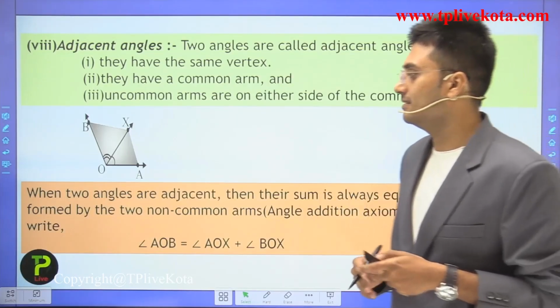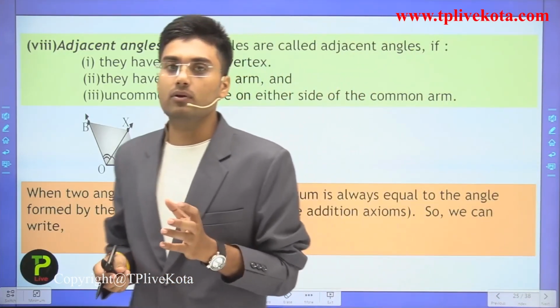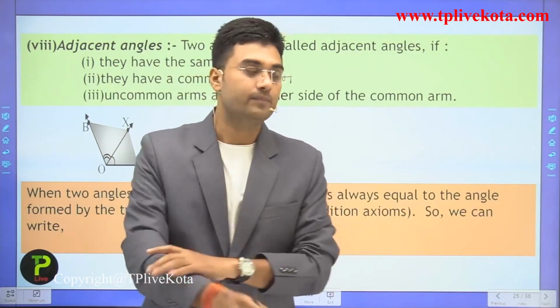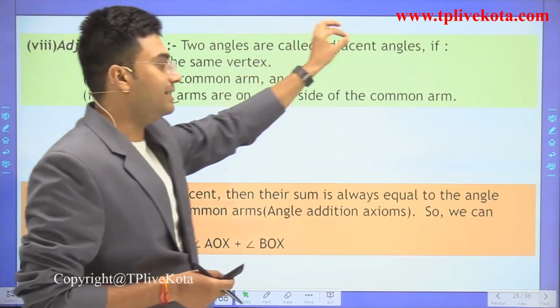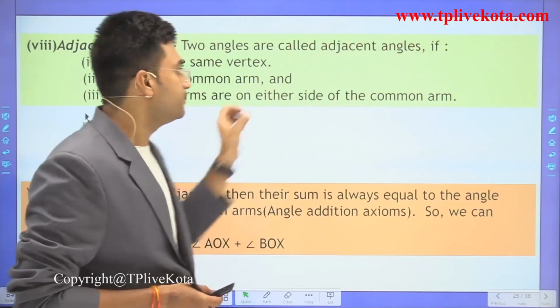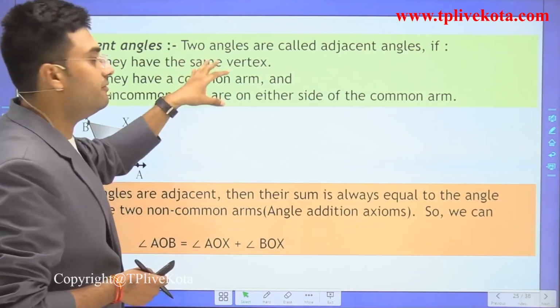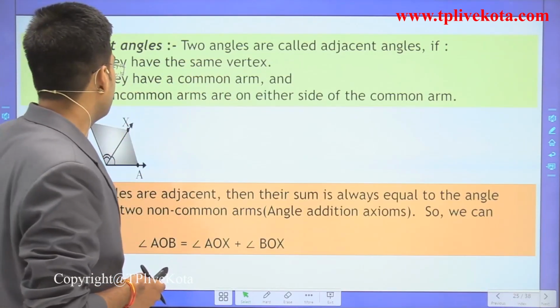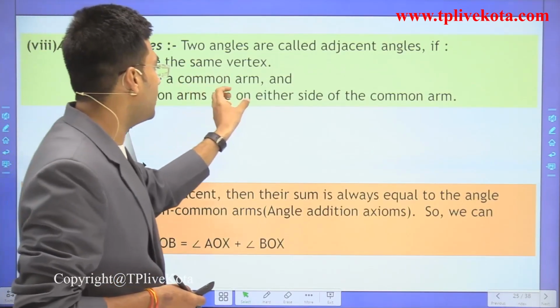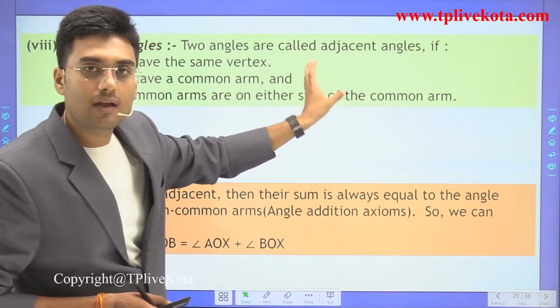adjacent angles. Now let's talk about the adjacent angle. What is an adjacent angle? Two angles are called adjacent angles if they have the same vertex, they have a common arm, and the uncommon arms are on either side of the common arm.